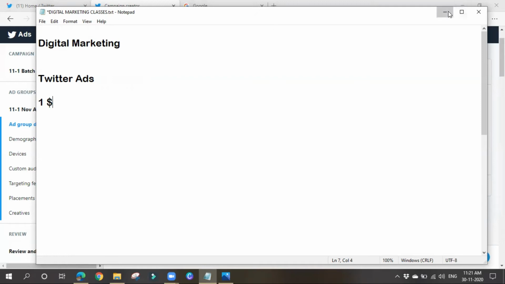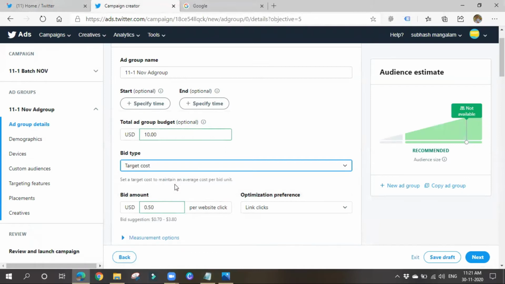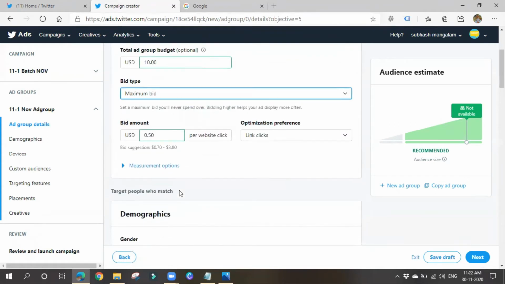In the previous bid type, target cost, we are exactly saying I'll be paying this much for each click. Here we are defining the maximum amount I can spend on each bid. Based on the targeting and the competition, Twitter will decide. Twitter will take within the $1 bid amount, either $1 or less than that. I think you got my point.